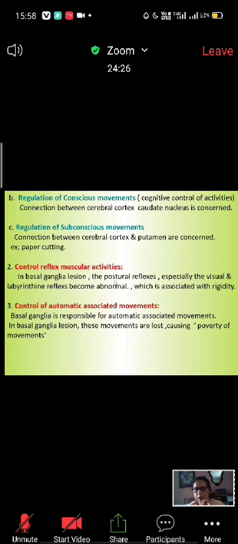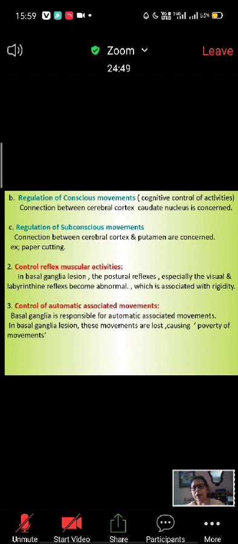In basal ganglia lesion, postural reflexes are affected and become abnormal, particularly visual and labyrinthine reflexes, which leads to rigidity. And control of automatic associated movement. Some movements happen automatically, such as the expression of the face while doing a particular work, during laughing, during crying.